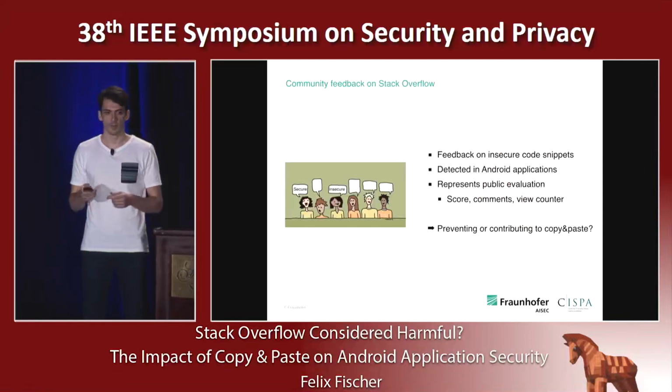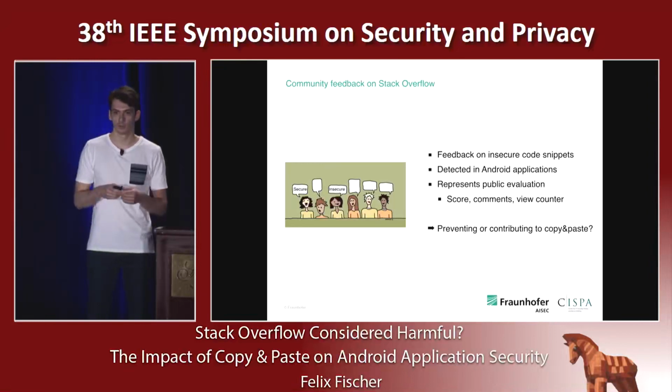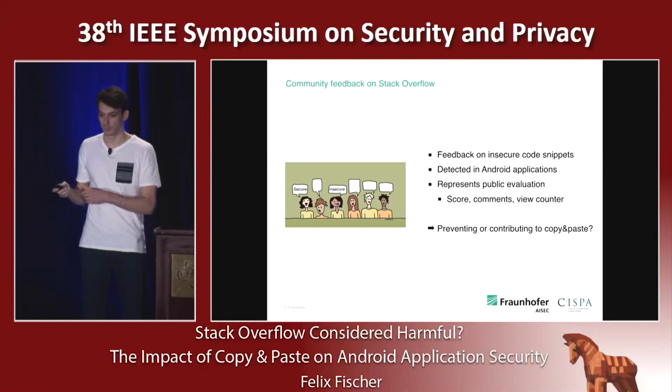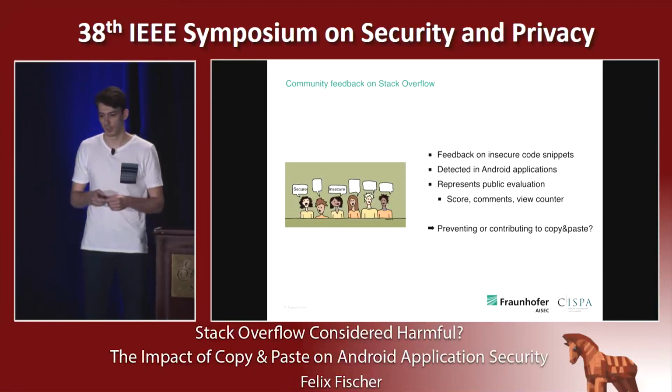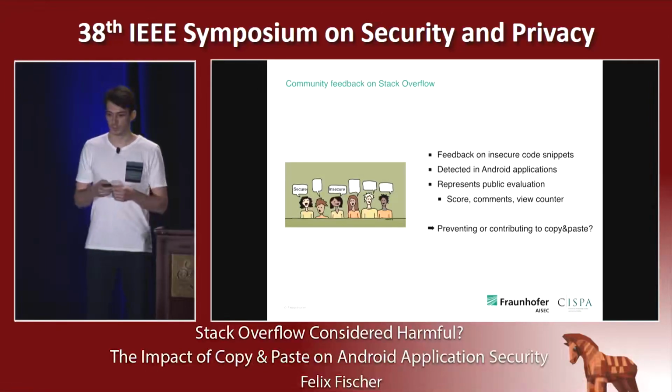So now that we know the insecure code snippets from Stack Overflow that are copy and pasted into Android apps, we wanted to have a look at the community feedback provided on Stack Overflow for these insecure code snippets to see if the feedback is contributing to copy and paste of insecure code or preventing it.